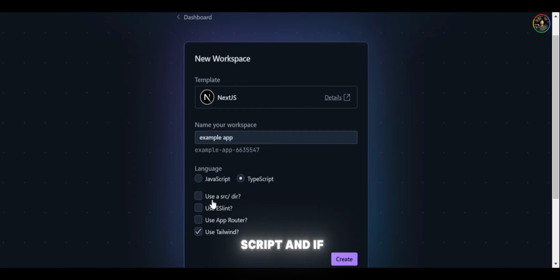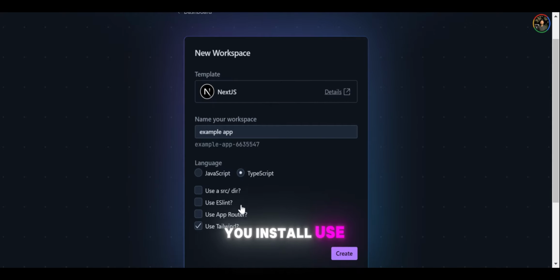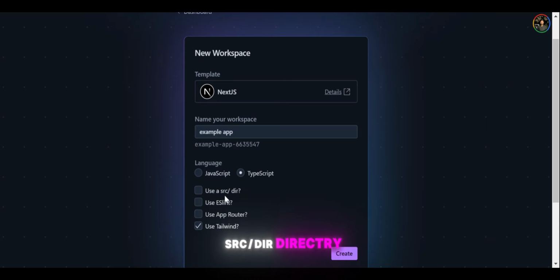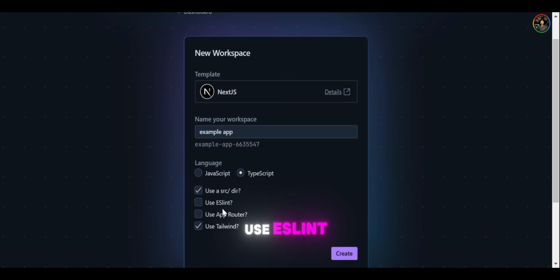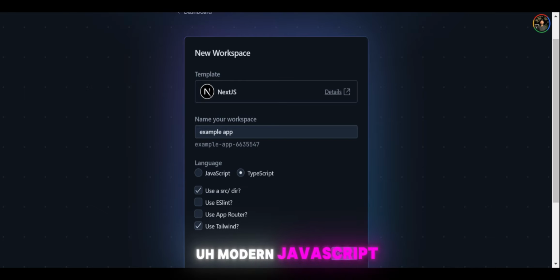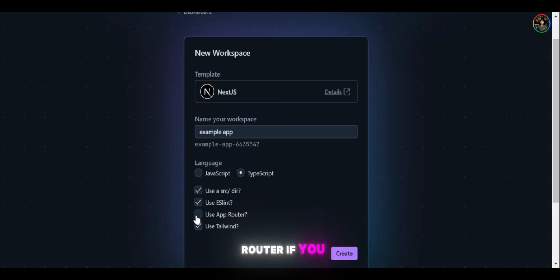I choose TypeScript, and if you use the src directory, you can click on that. If you use ESLint for modern JavaScript and TypeScript, then you can select the app router. If you want Tailwind installed, you can select it already.